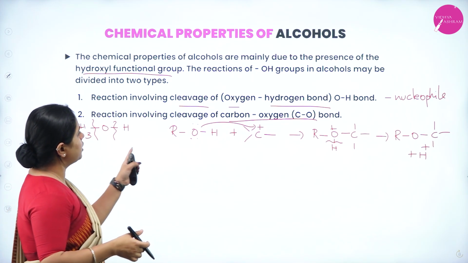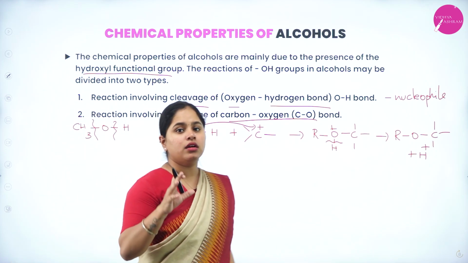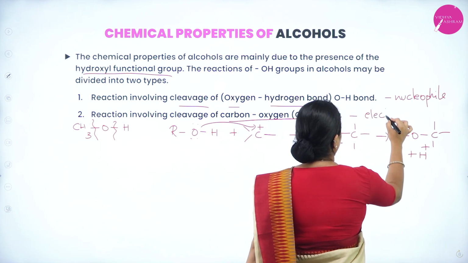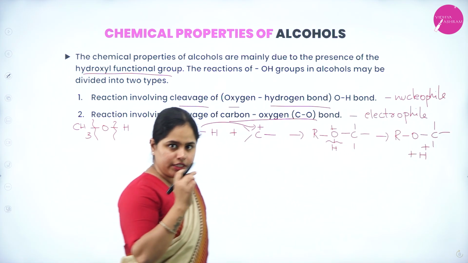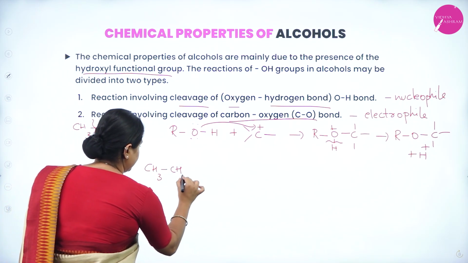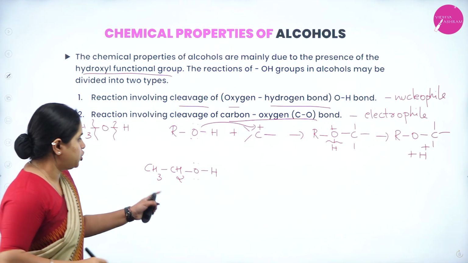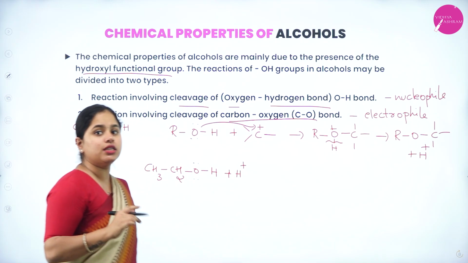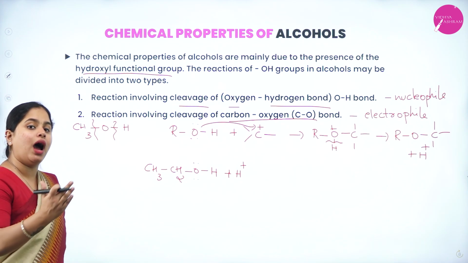The next one is the reaction involving cleavage of the carbon-oxygen bond. When there is a cleavage of the carbon-oxygen bond, the alcohol will be behaving as an electrophile. Electrophile means, of course, the opposite. It will be having attraction towards negatively charged species, right? So let's take the example of CH3CH2OH, right? Fine. So this is undergoing protonation. Now the alcohol is going to undergo protonation. Protonation means we are going to add H plus.